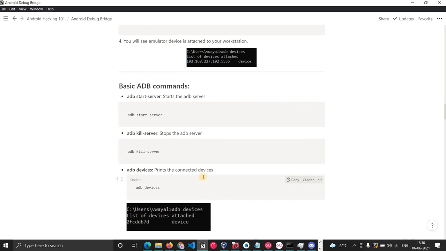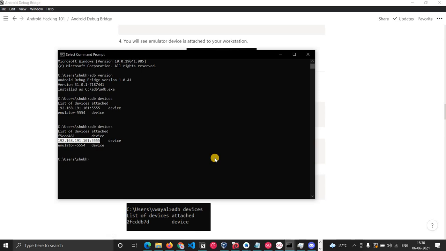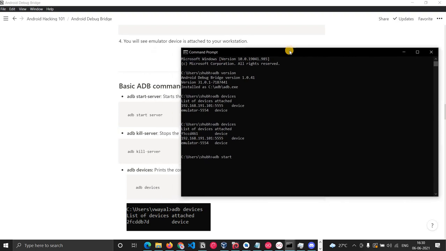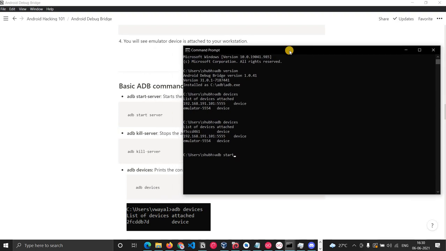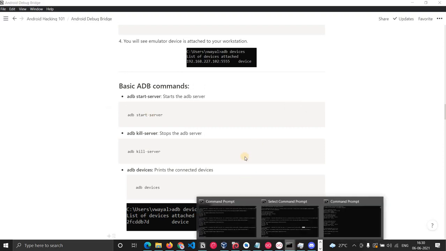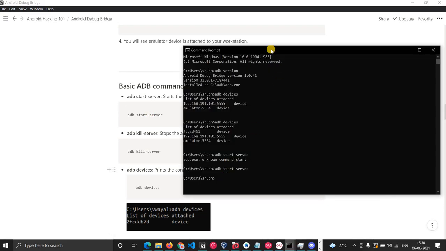Now some ADB commands which will be helpful while doing Android hacking. If you want to start ADB, the server, you have to do adb start-server. Let's consider that you have just installed ADB and it is idle. You just use adb start-server, and you can start with this.